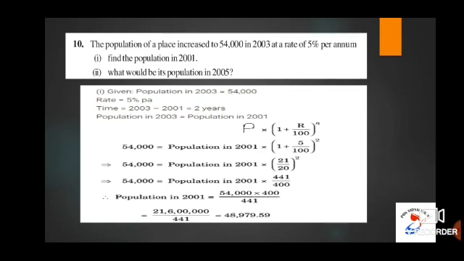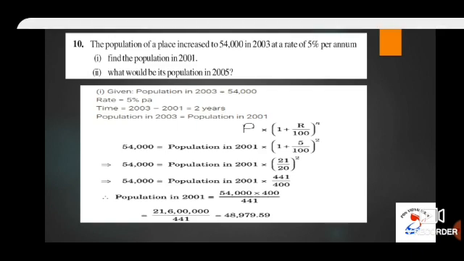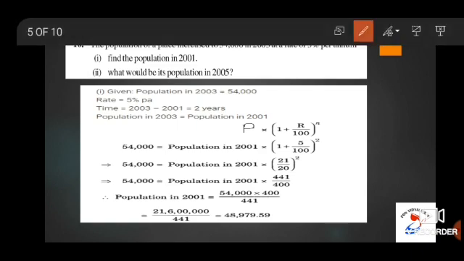Let's discuss the answer. So, children, first it is given that population in 2003 is 54,000. Rate of interest is 5% per annum. We should know the number of years. So that is 2003 minus 2001. The difference is 2 years. So n is 2 years here.